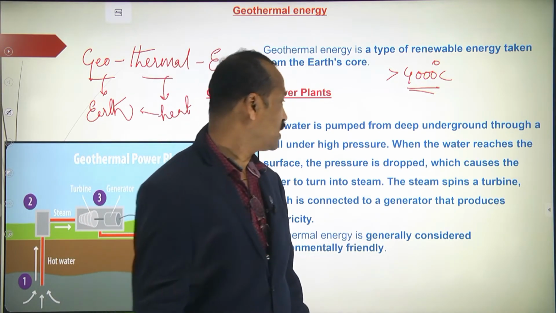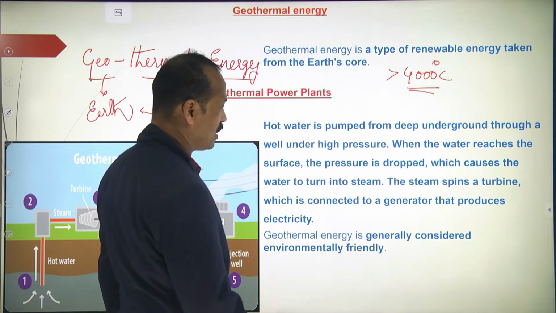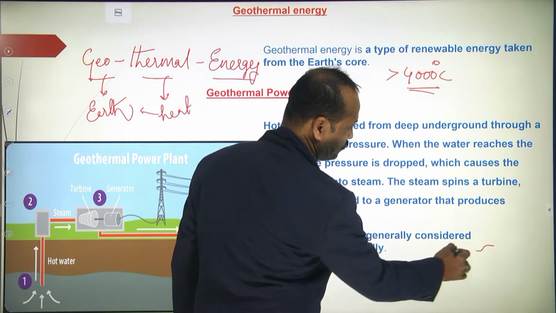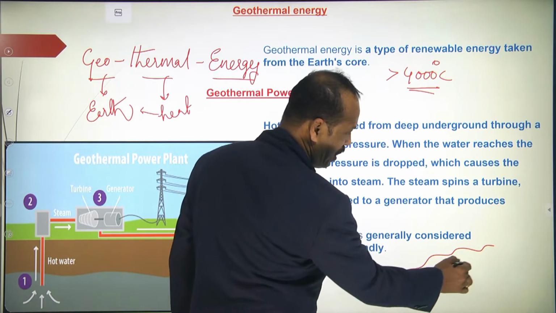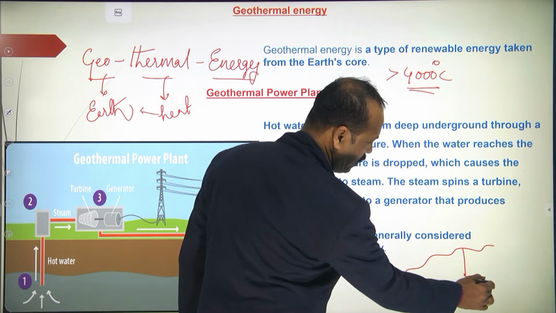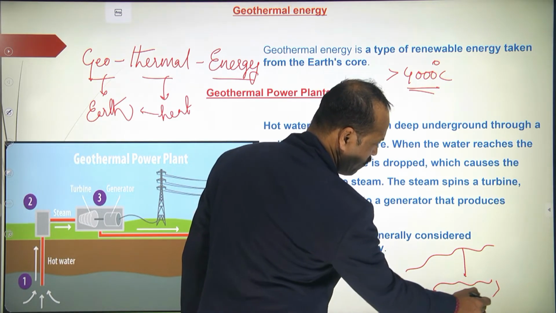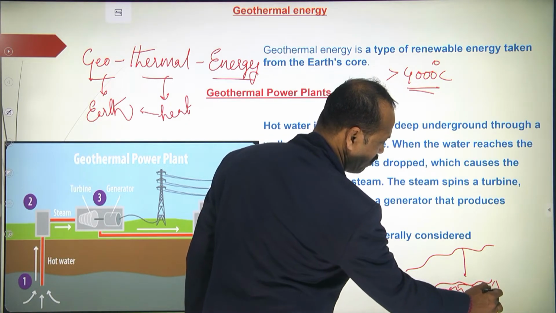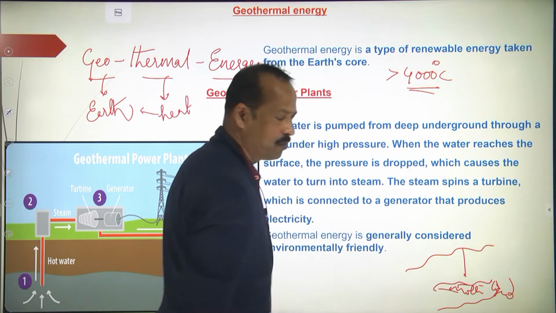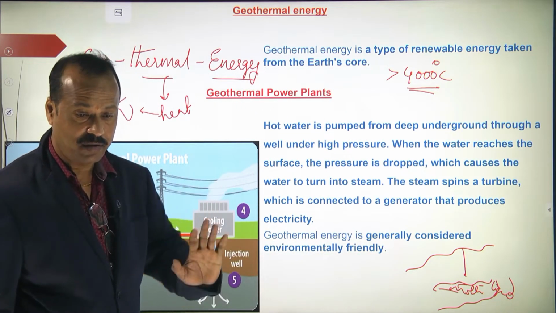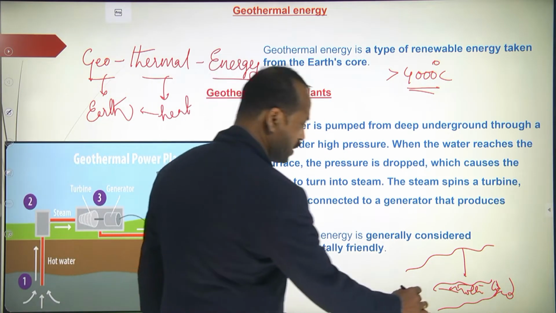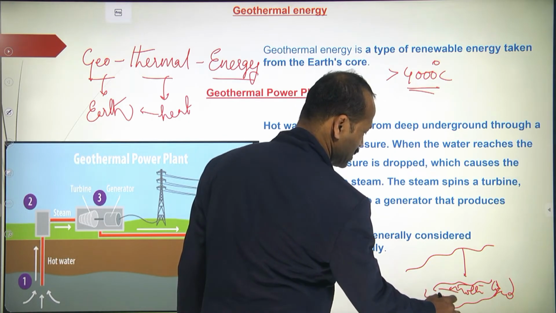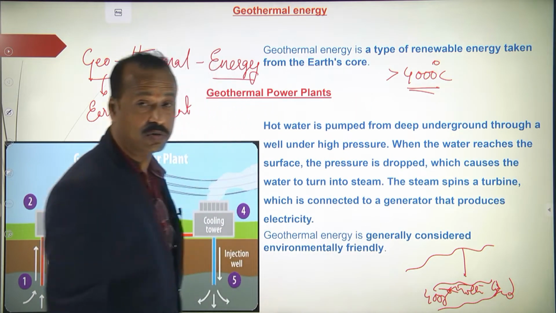Yes, sir. So in this, what happens? For example, think this is the earth surface, and if you go to the deeper part, a very high temperature is there. Here all molten liquids are there. Here the temperature is 4000 degrees Celsius.